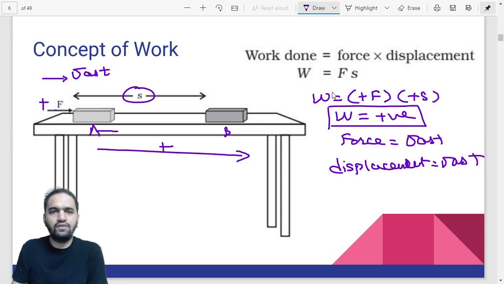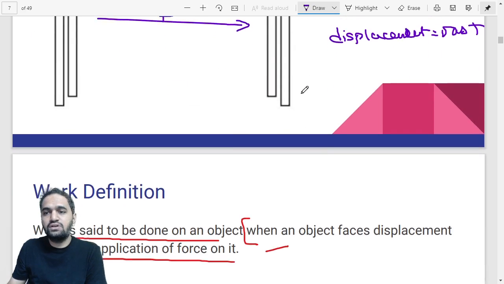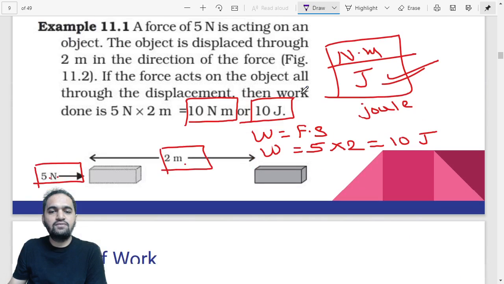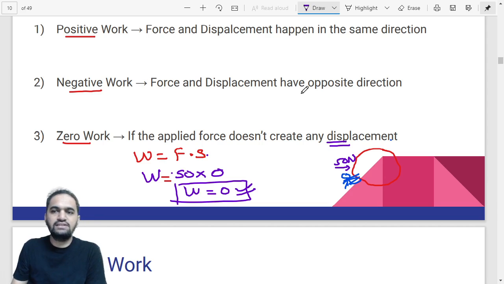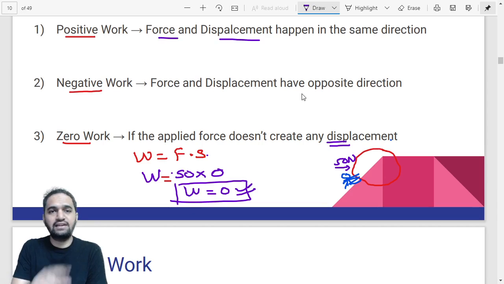That is a positive value of some joule, because force and displacement are in the same direction, so they have the same sign, either both positive or both negative. Both have the same signs, basically convention wise. So in this case the work will be positive. You have to understand that the work will be positive only if force and displacement are acting in the same direction.